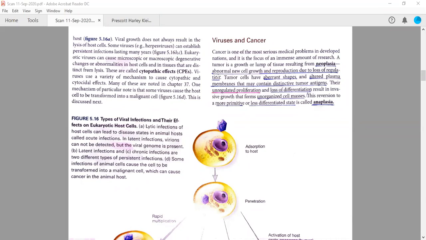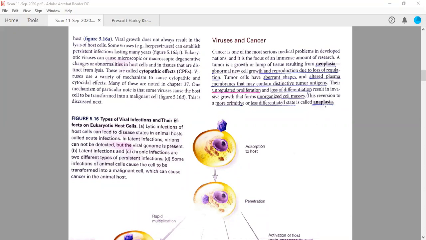If the animal cells are not having regulated proliferation, or they are showing unregulated or unrestricted proliferation, this is known as neoplasia, because it will give rise to a tumor-like condition or a lump of tissue. So abnormal new cell growth and reproduction due to the loss of regulation, or unchecked growth, is called neoplasia.